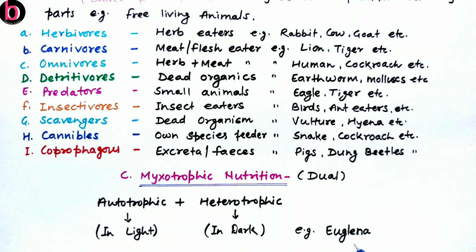So the example given here is Euglena. Euglena carries chlorophyll, and like plants, it is capable of synthesizing its food if there is availability of sunlight. But it also carries the holozoic mode of nutrition like animals if there is no light or it is dark in the surroundings.